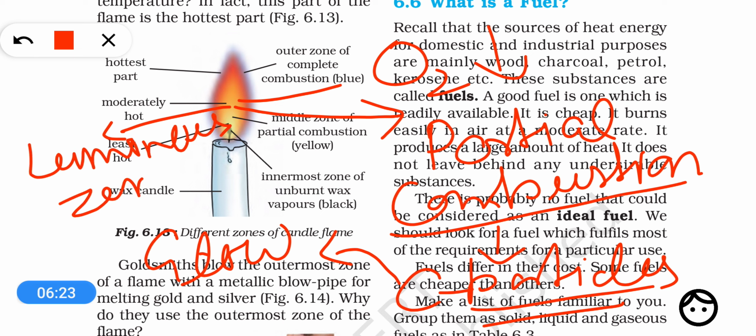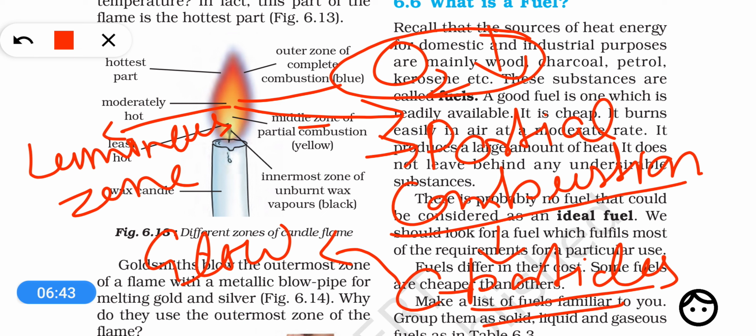Once again, let me revise this. In the middle zone there is an insufficient amount of oxygen available, and because of this there is partial combustion of wax vapors.